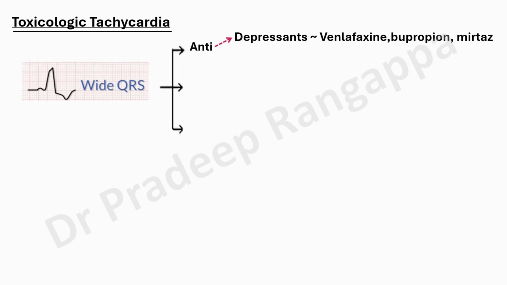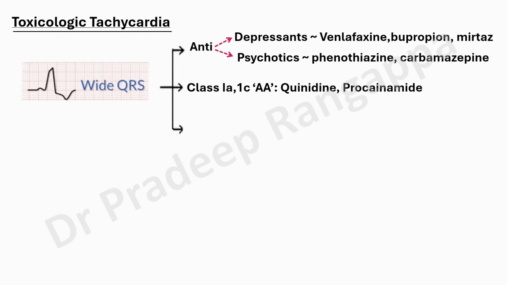So antidepressants, any antidepressants, if they have overdosed, can cause wide QRS. Venlafaxine, bupropion, mirtazapine are commonly used. Antipsychotics, the commonest one we use in ICU is haloperidol. Sometimes we use carbamazepine as a mood stabilizer, or phenothiazines. So these can cause wide QRS. And again, in all this toxicity, only class 1A and 1C antiarrhythmics tend to recur: quinidine, procainamide, flecainide, and encainide.